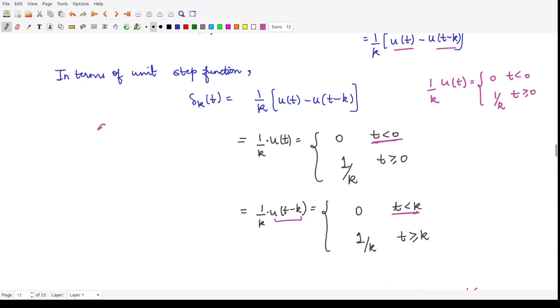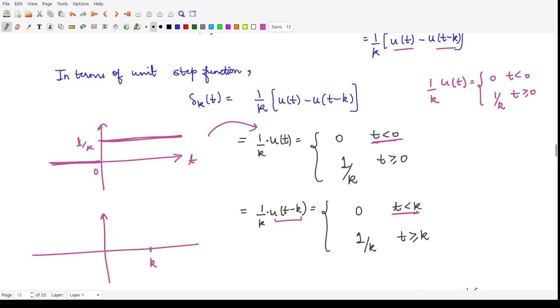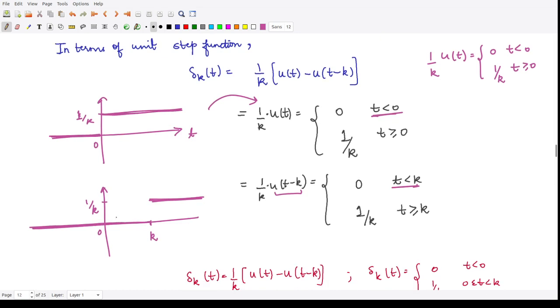So this would look like this. The value of the function is equal to 0 whenever t is less than 0, and it is equal to 1 by k whenever t is greater than or equal to 0. So this is the first function, and the second function would look like this: the same function, but now we take the step at the point k. Whenever t is less than k, its value is 0, and otherwise its value is equal to 1 by k. Now we have to subtract these two.